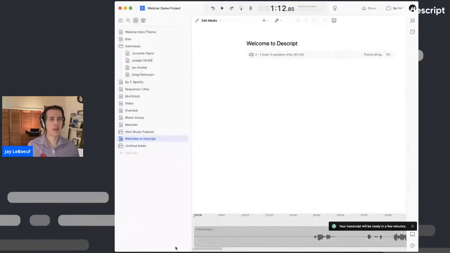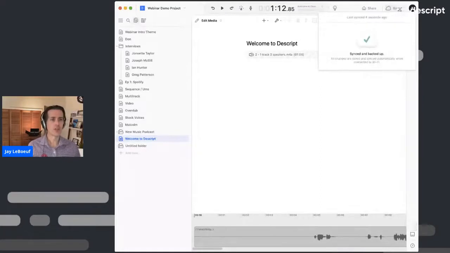So what's happening in the background? A transcription is being generated in real time, and if you see this cloud icon in the upper right, you will see that all of your compositions are synced and backed up to the cloud. That's right. Everything you do in Descript always has a cloud-based backup. And I can very easily invite collaborators to work on this with me.